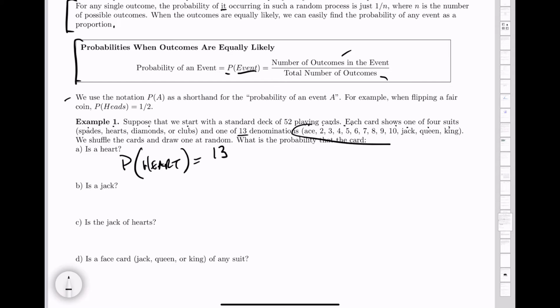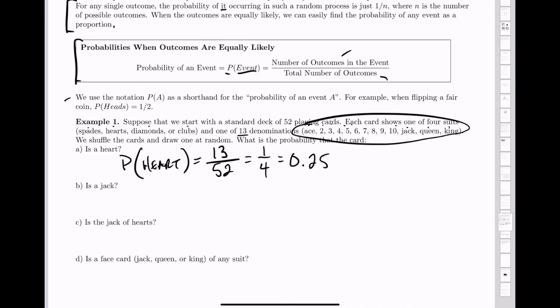Well, for these denominations, ace through king, we think of the ace of hearts, the 2 of hearts, the 3 of hearts, the 4 of hearts, all the way to the king of hearts. And that's all the hearts. So there are 13 of them, out of how many cards? Well, there's 52. This reduces to 1 over 4. You could also compute it as a decimal or as a percentage. Those are all the same number. So there's a 1 in 4 chance of drawing a heart.